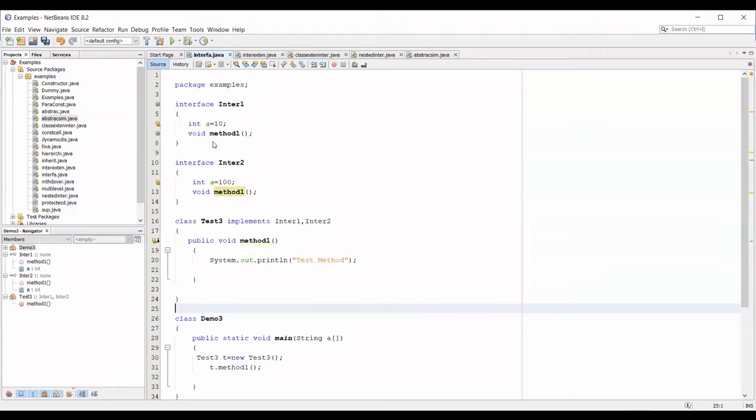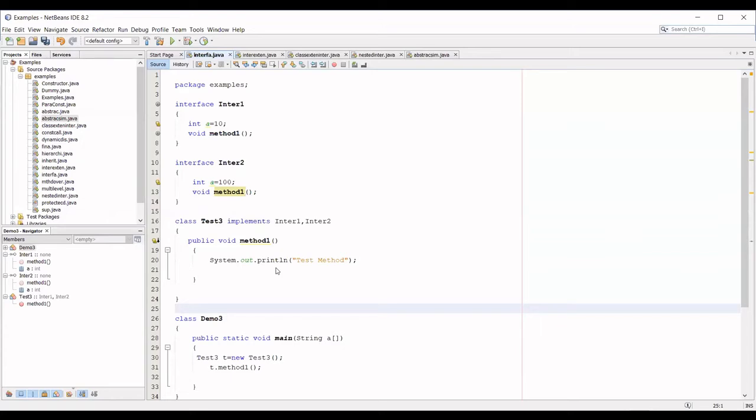In both the interfaces, I have the method with the same name, same signature, same return type. But it doesn't throw any problem because both the interfaces are not having any implementation. The implementation for this same method is done inside the child class only. So there is no ambiguity problem.